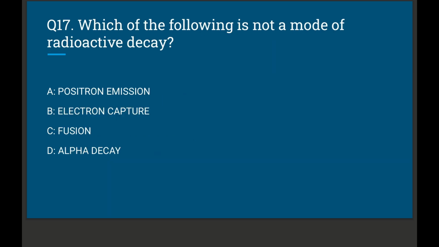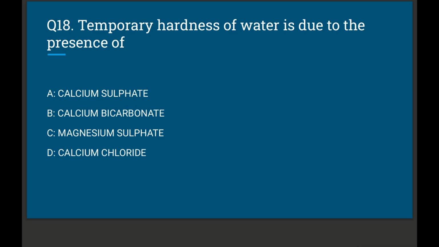Question number 17. Which of the following is not a mode of radioactive decay? Option A, positron emission; option B, electron capture; option C, fusion; option D, alpha decay. The correct option is option C, fusion. Question number 18.